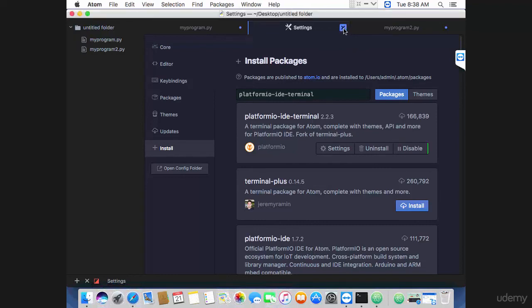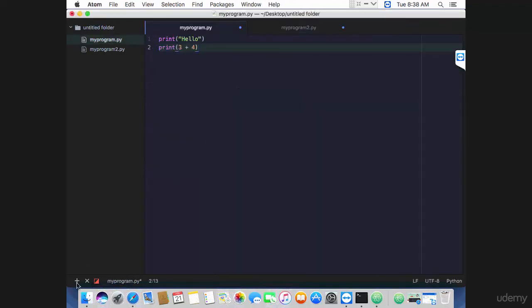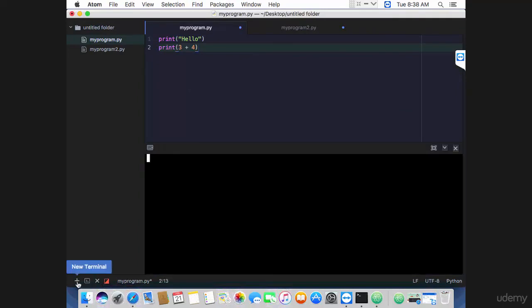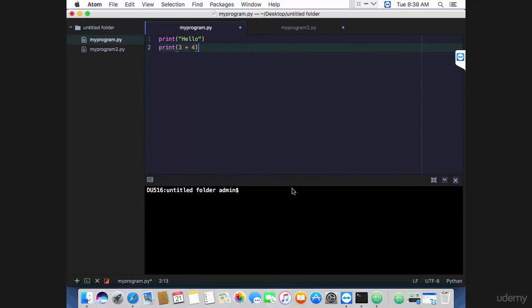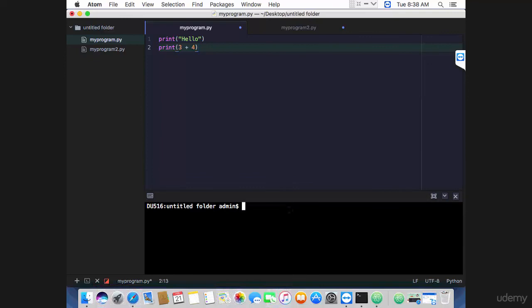So you can go ahead and close settings, and you'll see a plus icon in here. If you click that, an embedded terminal will open in Atom Editor. And you can drag it down and up to resize it. If you see closely, you'll notice that the terminal is open in the current folder. See, so untitled folder, this one in here. And that means you can go ahead and use Python now, Python 3,